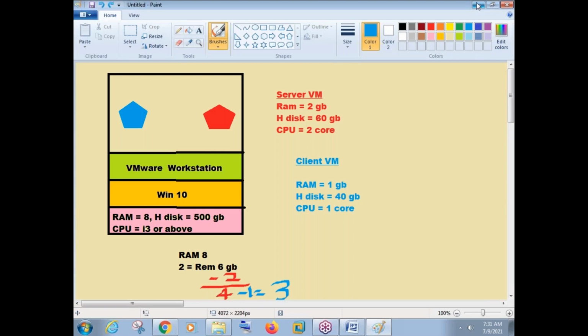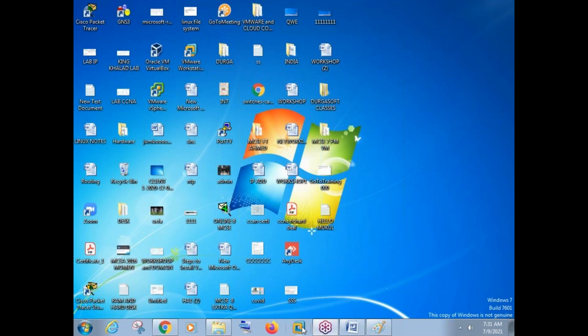Come again, please. This will be your VMware workstation. We can see where it is on screen.